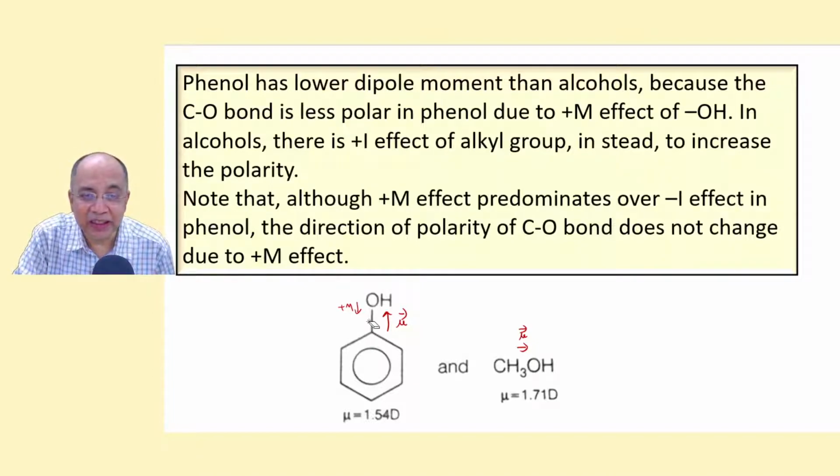It is because the actual electronegative atom is this. The main dipole moment direction is this, which is this vector, greatly reduced by the plus M effect, because the pi electron flow takes place in this direction, while the sigma electron polarity lies in this direction. So the net polarity is reduced. But in methanol there is only one direction. Methyl produces plus I effect. Right? So because there is no counter electron delocalization, only in one direction, its dipole moment is more. Here the dipole moment is less.